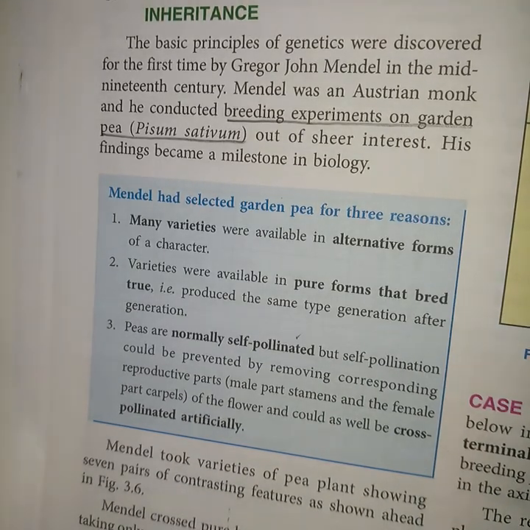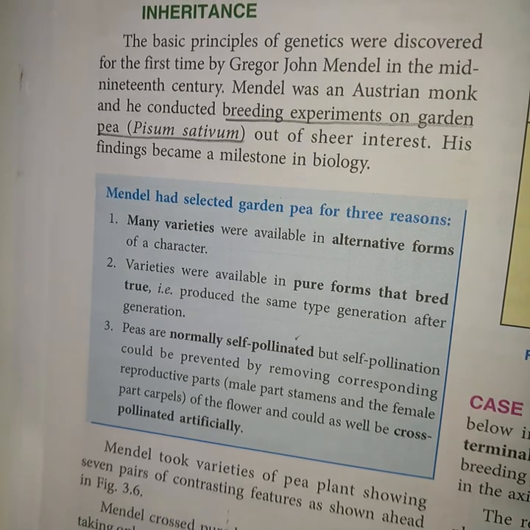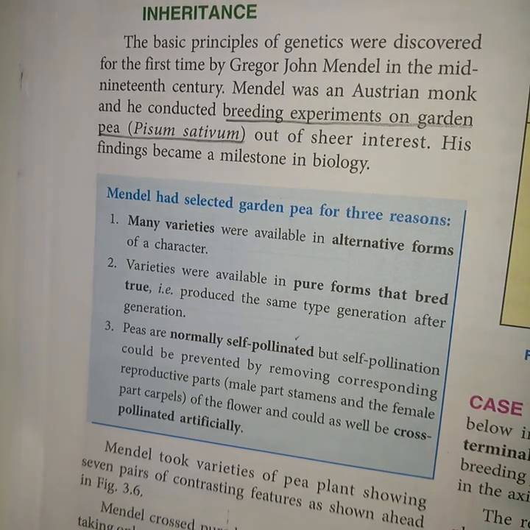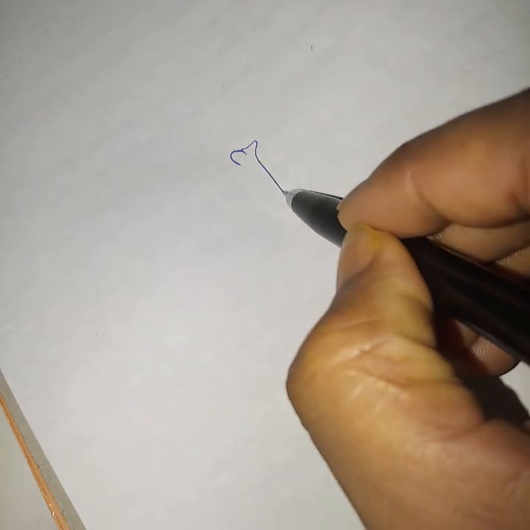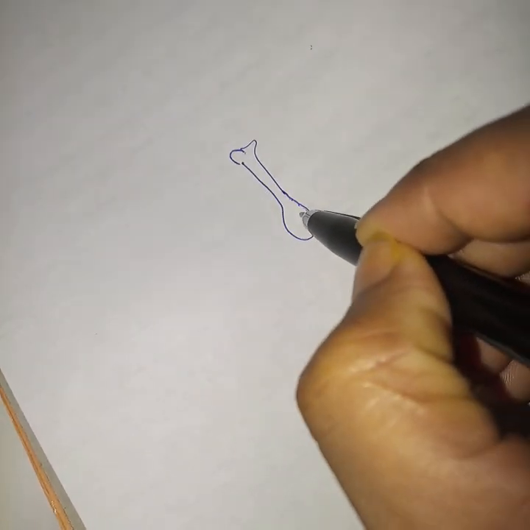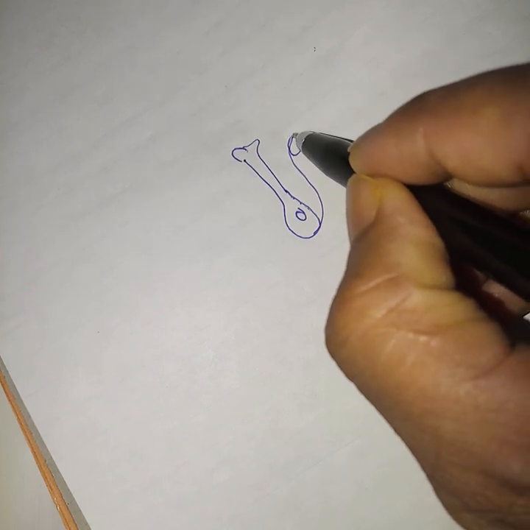Suppose a flower is bisexual, containing both parts, the male part as well as the female part.